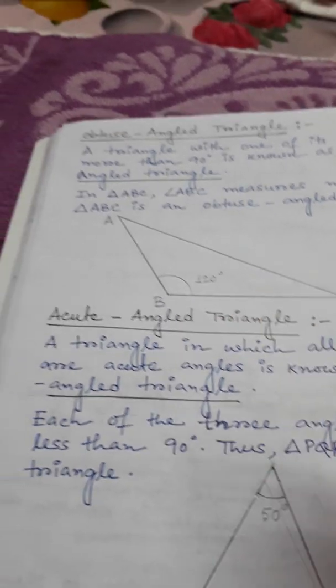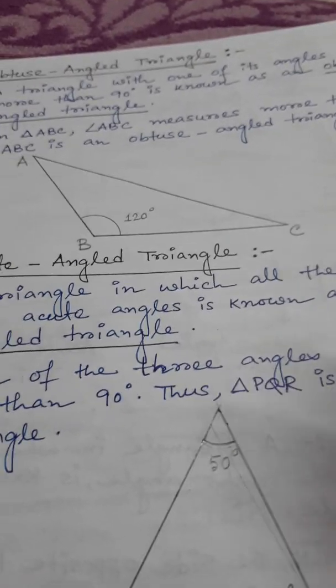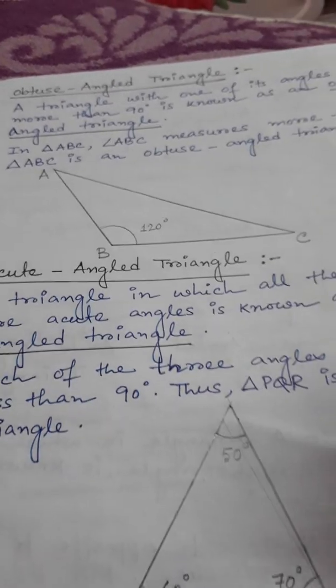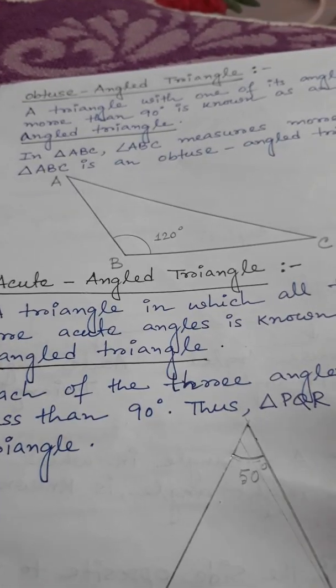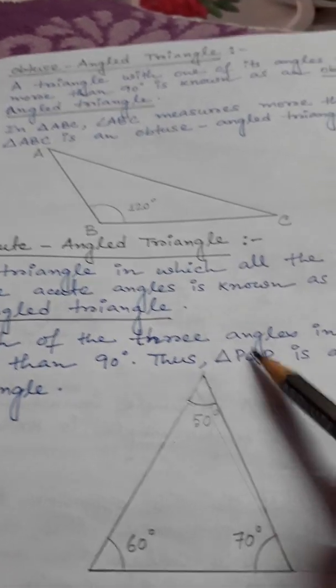Means actually more than 90 degree. You please remember, a triangle with one of the angles measuring more than 90 degree is known as obtuse angle triangle. So let's see acute angle triangle.